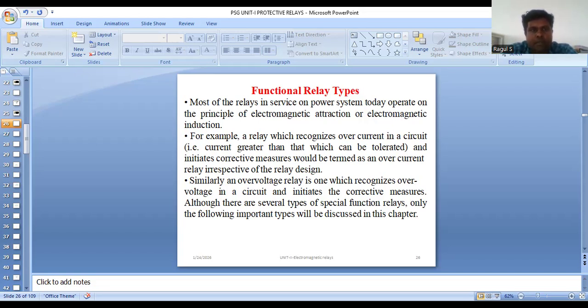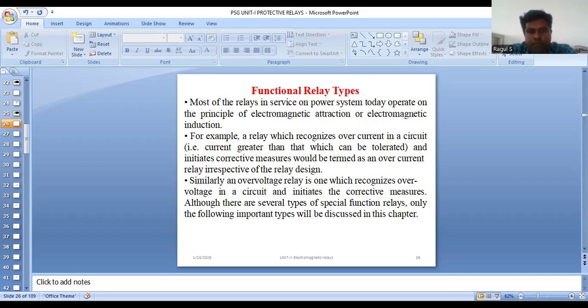The next type is the solenoid type relay. It consists of a movable plunger and coil. Under normal operating condition, the current through the coil holds the plunger by gravity or spring in position. If a fault occurs under any abnormal condition, the current through the relay coil becomes more than the pickup value, causing the plunger to be attracted to the solenoid.